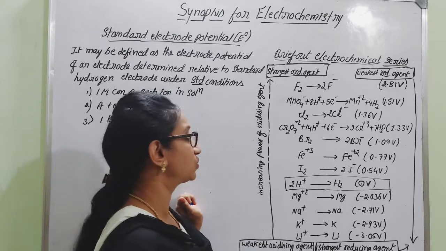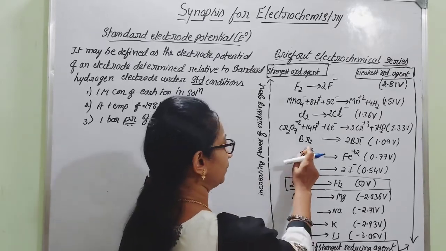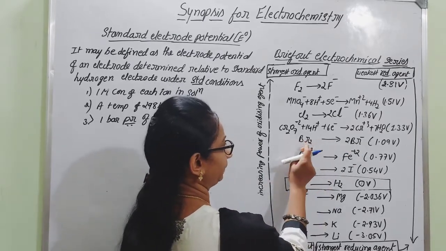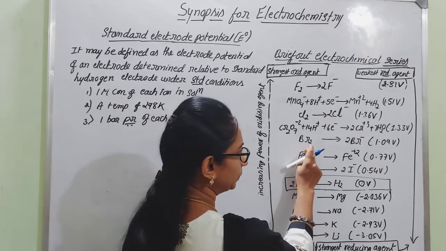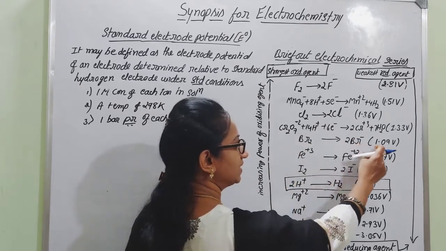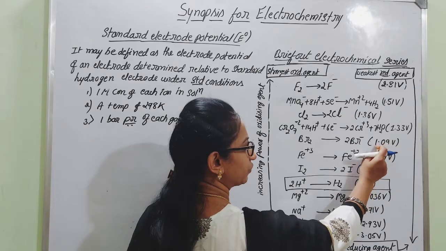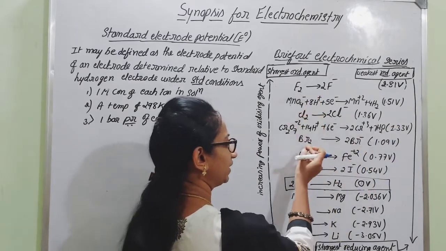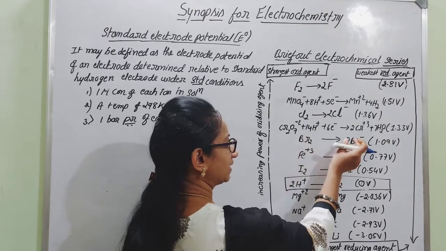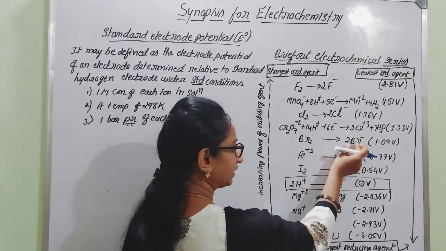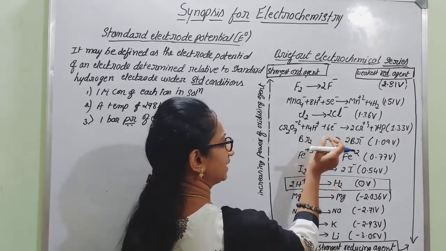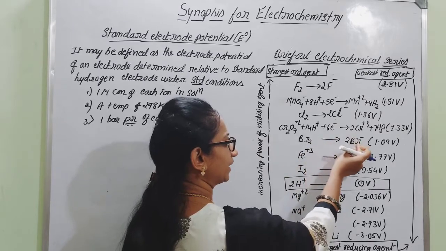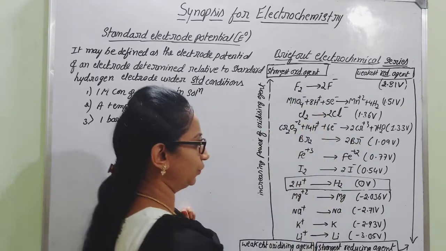By comparing this reduction potential itself, we can compare the reducing property as well as the oxidizing property. And if you move further, bromine, in this case, is converting into bromide ions. That electrode potential is 1.09 volt. It is still lesser than that of fluorine and chlorine. So reduction is comparatively lesser. That is, it is less eager to undergo reduction when compared to chlorine and fluorine.